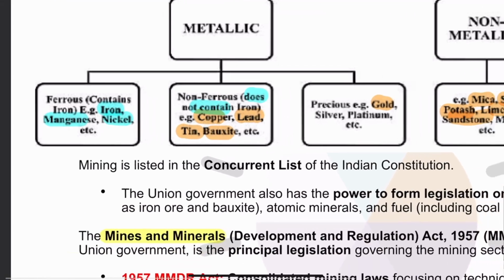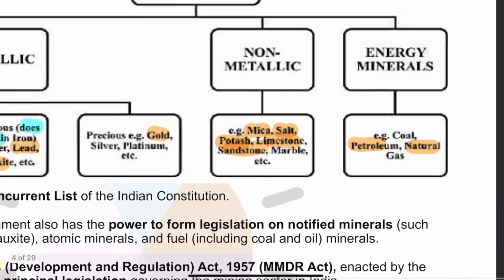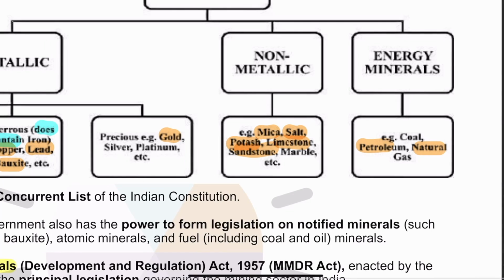Now, in metallic, we have three types of classification. Ferrous, which contain iron, non-ferrous, which do not contain iron, and this non-ferrous is sometimes further subcategorized as precious metals. In ferrous, we have iron, manganese, nickel. In non-ferrous, we have copper, lead, tin, bauxite. And in precious, gold, silver, etc. Then non-metallic means they don't contain metallic content, such as mica, salt, potash, limestone, sandstone. These are some examples of non-metallic. And in energy, petroleum and natural gas are there.